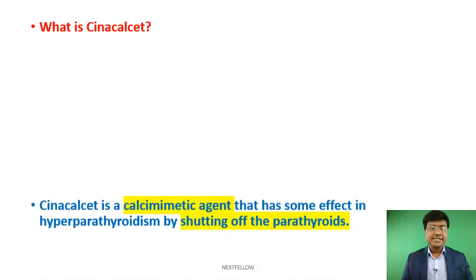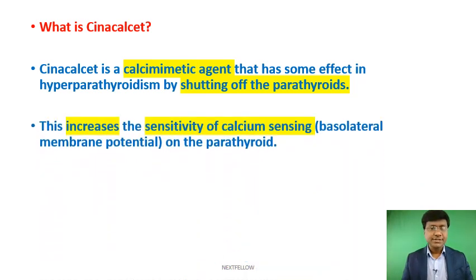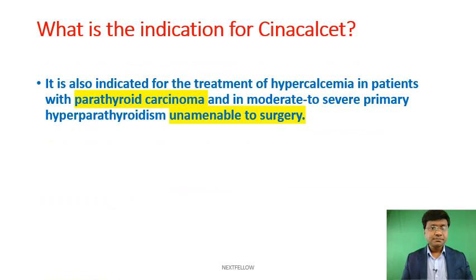And what is cinacalcet? Cinacalcet is a calcimimetic agent that has some effect in hyperparathyroidism by suppressing the parathyroid gland. Next, what is the indication of cinacalcet? Mainly patients with parathyroid carcinoma who are not amenable to surgery, in them we give this cinacalcet.